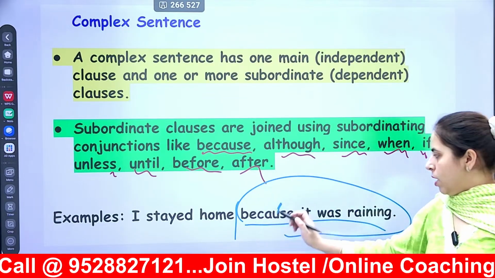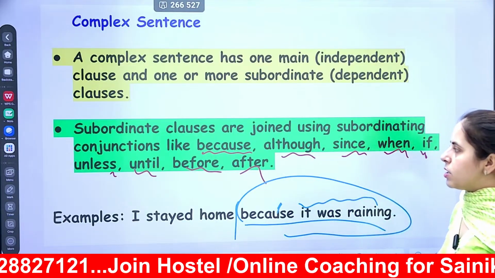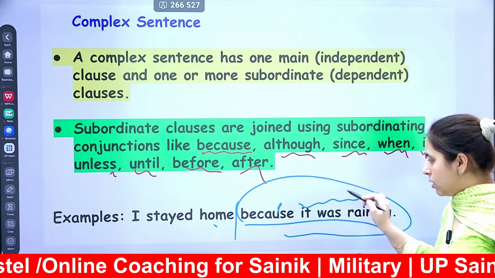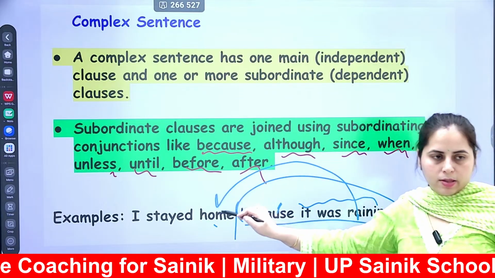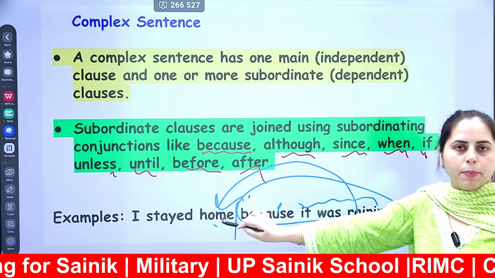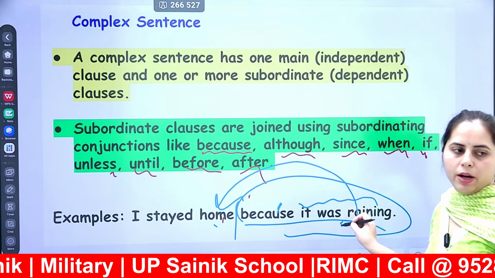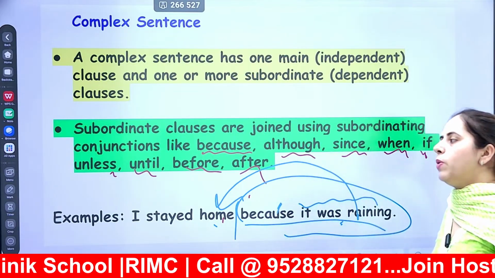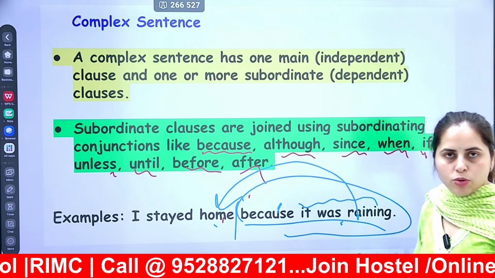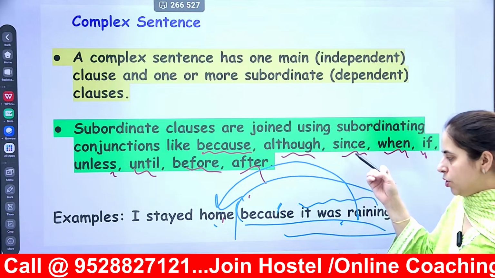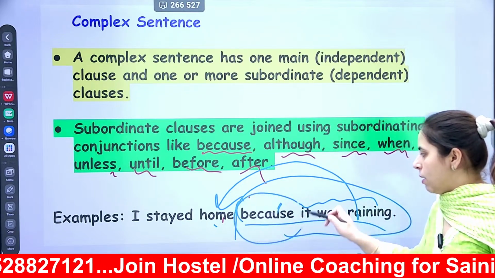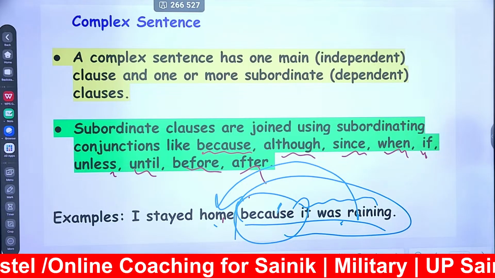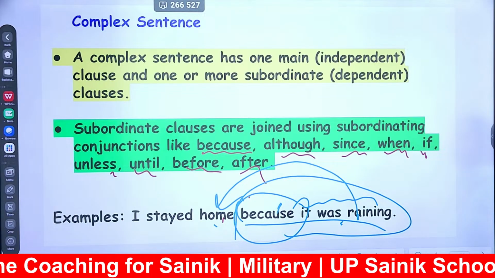"I stayed home" means this is your subordinating clause and this is your independent clause. This one is depending upon this. So here one is independent, another one is dependent. Whenever you are having one independent and one dependent clause, you have to choose the subordinating conjunctions to join them, and one of the examples is because here. Clear?